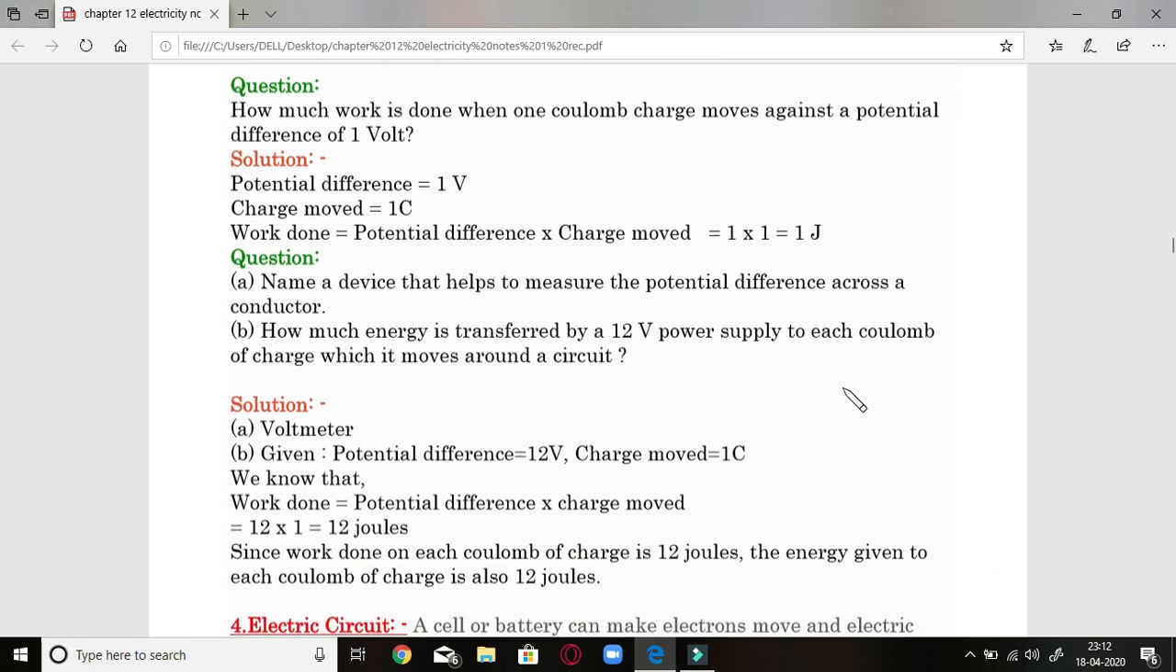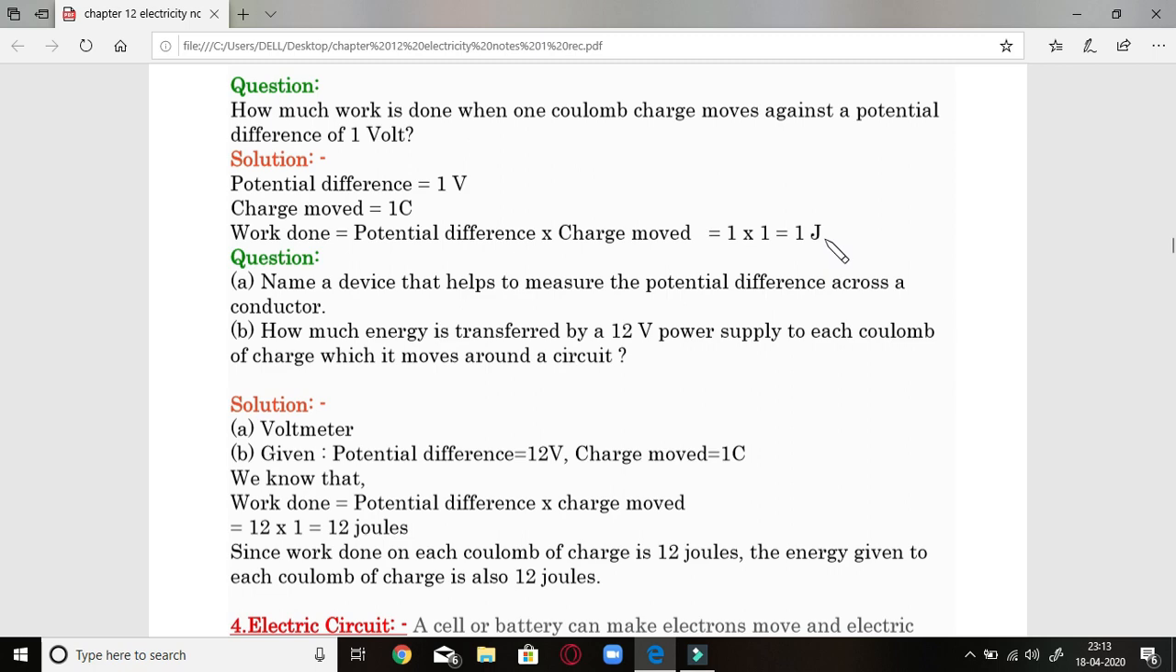How much work is done when 1 coulomb of charge moves against a potential difference of 1 volt? So the potential difference is 1 volt, and the charge is 1 coulomb. Our formula was V is equal to W upon Q. Therefore W is potential difference into charge moved. That came out to be 1 joule only.